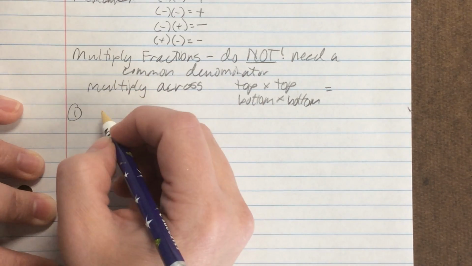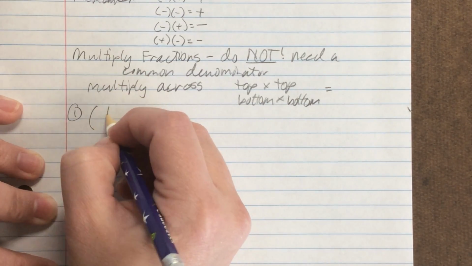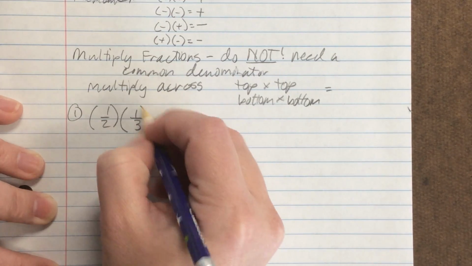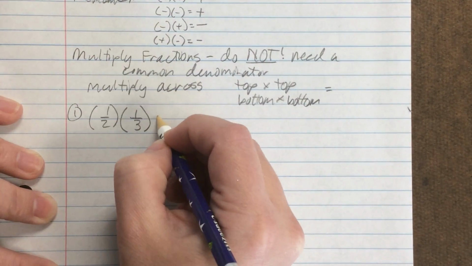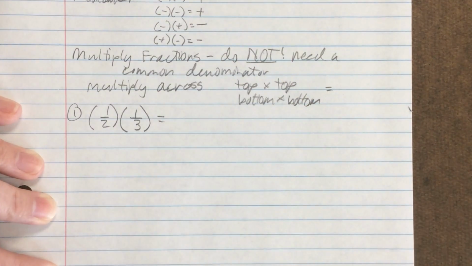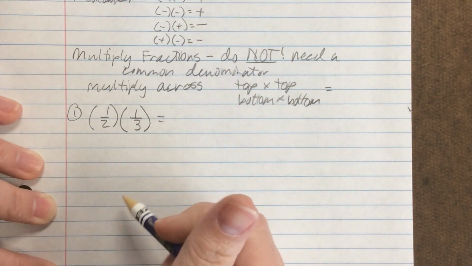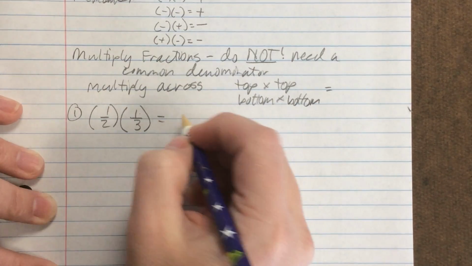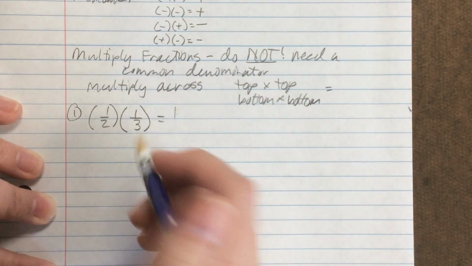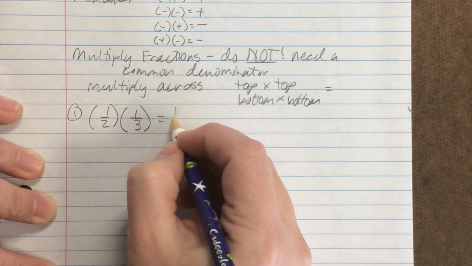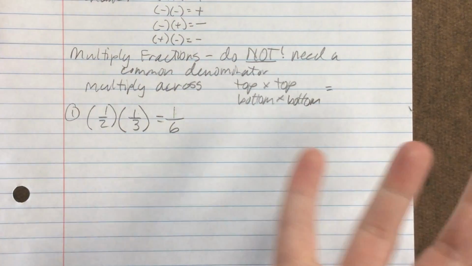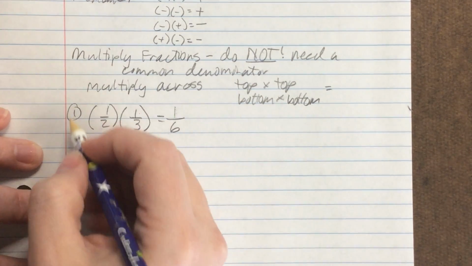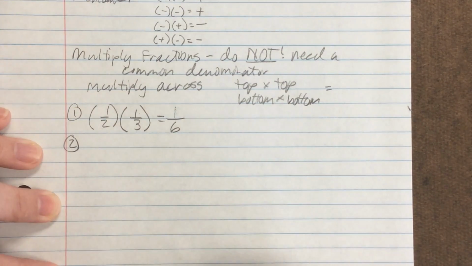All right, super simple practice. Let's do 1/2 times 1/3. Like I said, we do not need a common denominator. We don't have to worry about that at all. All we have to do is the top times the top. 1 times 1 is 1, and 2 times 3 is 6. Ta-da! That's all you have to do. So much easier than the adding and subtracting rules.